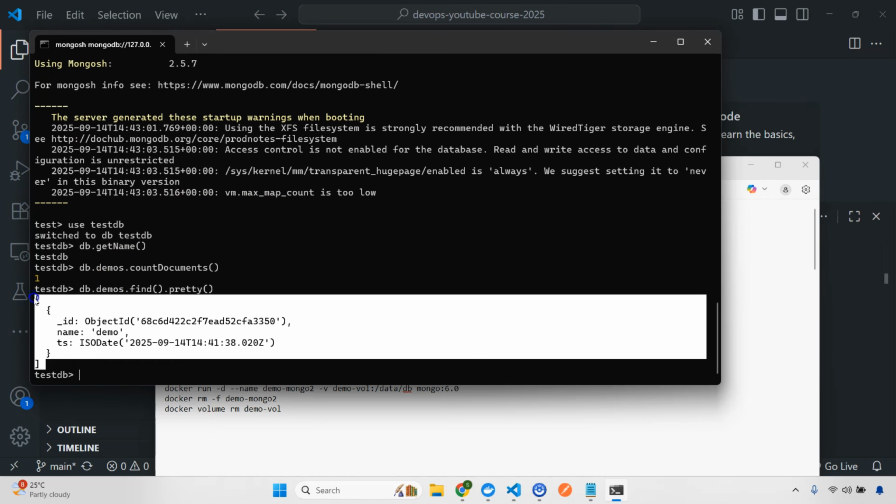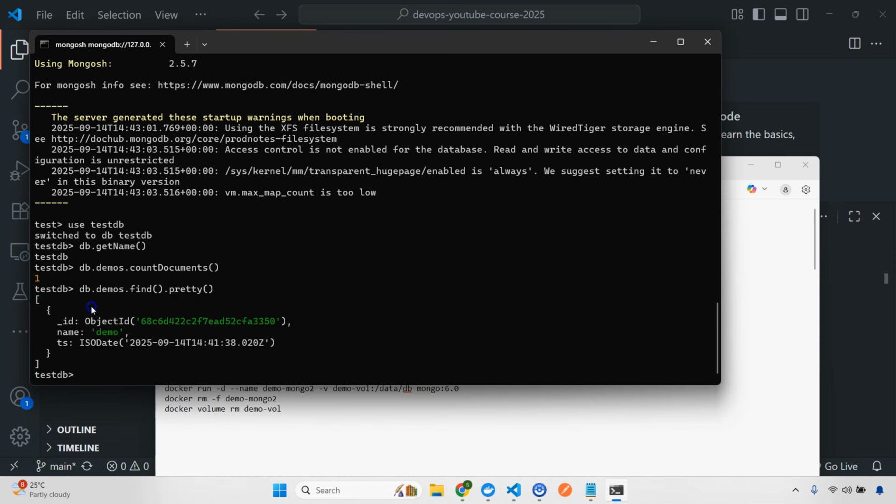So this is the important part. That means your volume data is still present, although you have deleted the container. I hope this is clear, right? So you have the demo Mongo container with the demo volume mounted. You deleted the demo Mongo container, and then you created a new container with demo Mongo 2, but you can see the data is still present. So data is persisted, right? It's a very, very important concept.